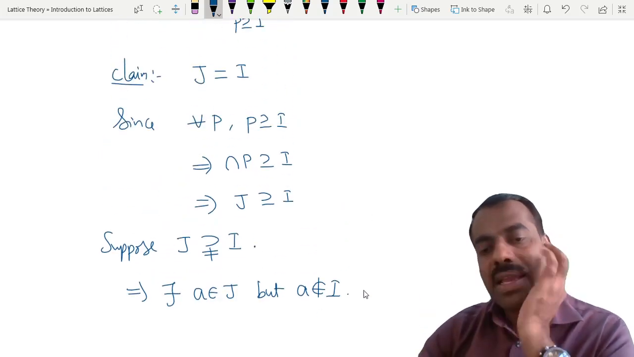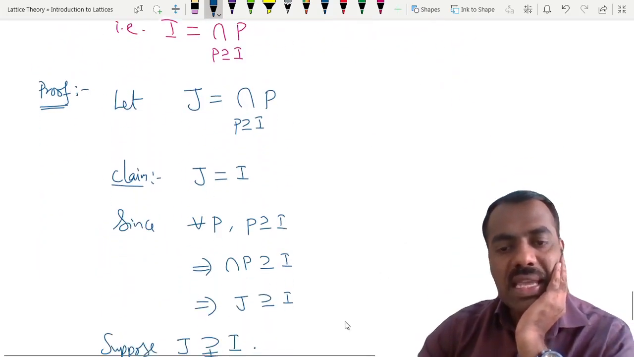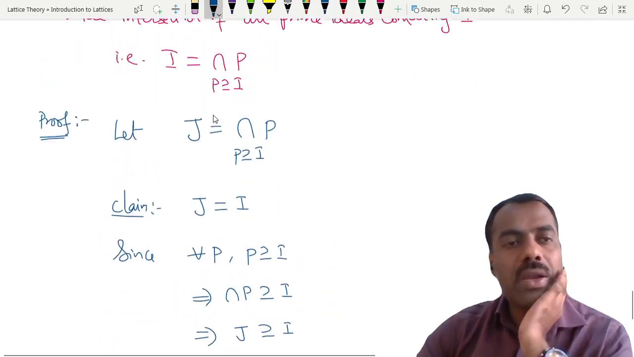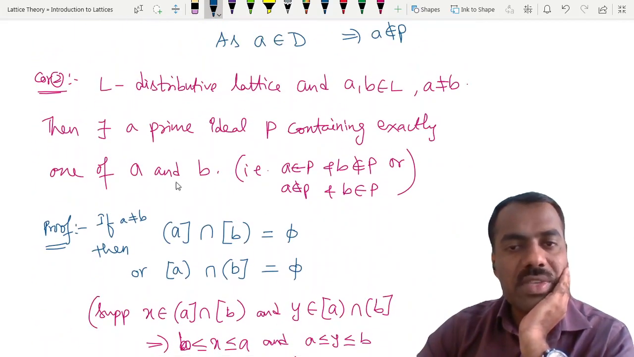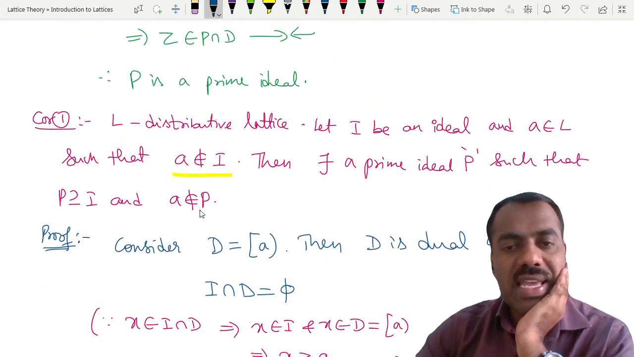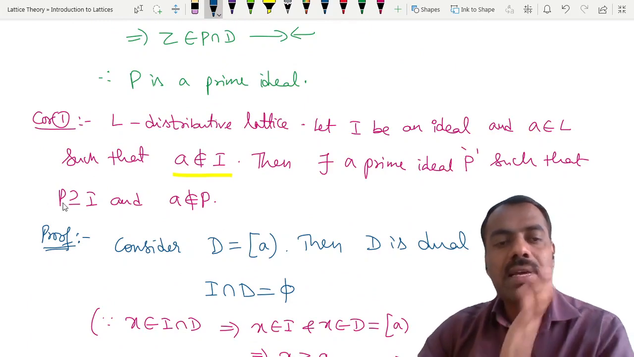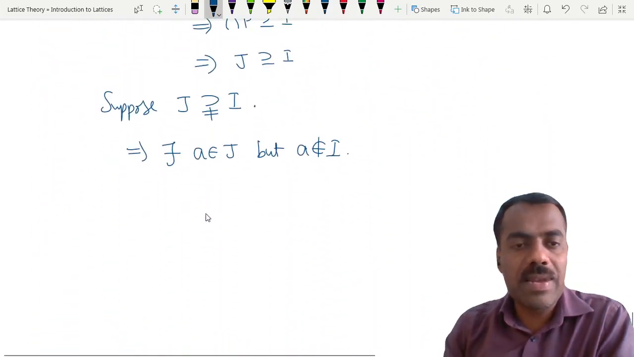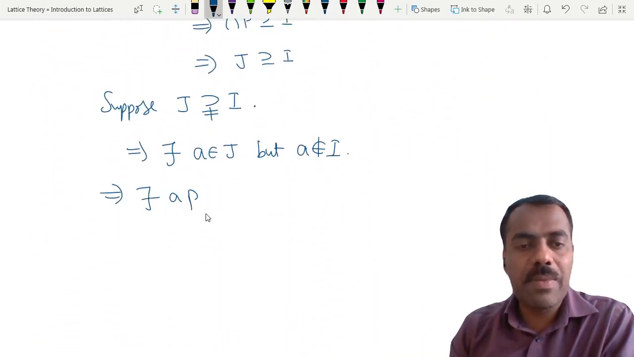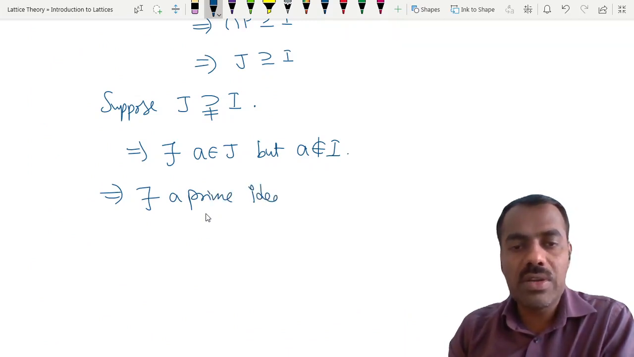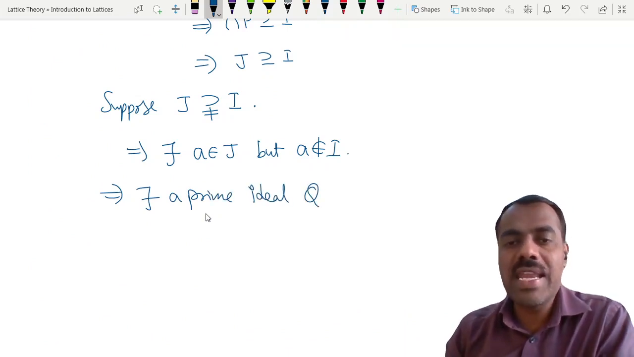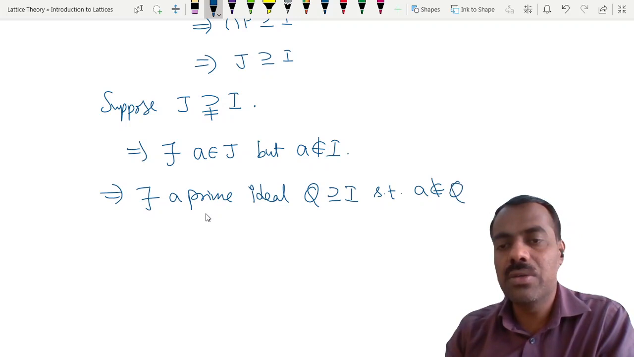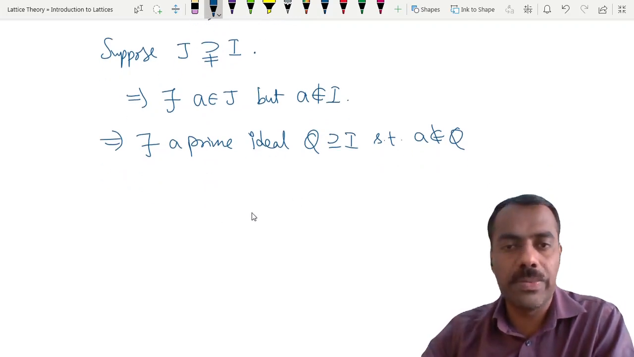Now here we got I is an ideal and there is an element which is not in I. So by Corollary 1, what can we have? There exists a prime ideal containing I but not containing that element. So this implies there exists a prime ideal, you can call it some Q, containing this I, such that A is not in Q.